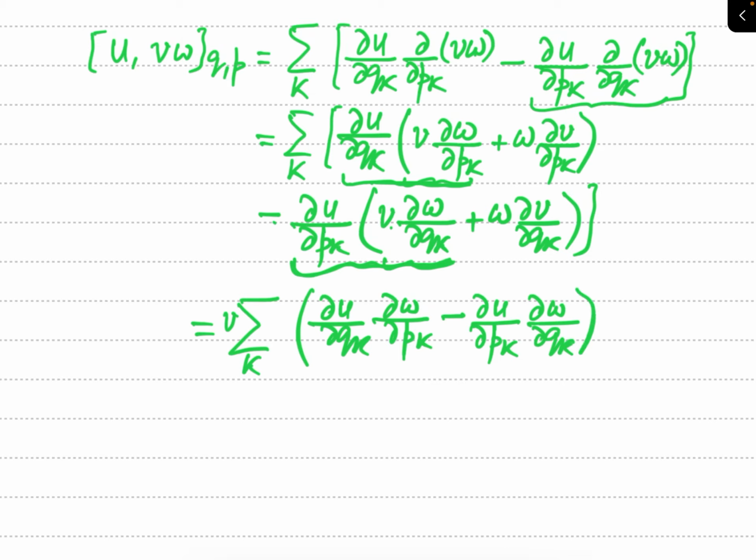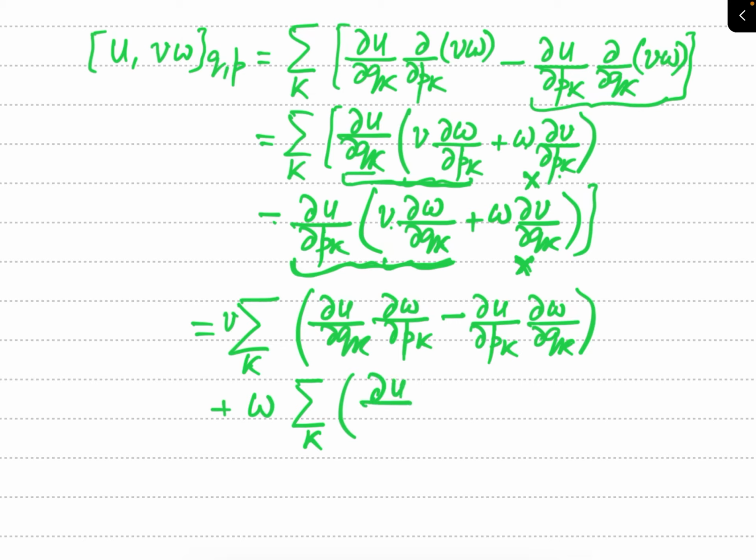Now we will take into account these two terms which I am just crossing. See these two terms which I have crossed. You can see in the first cross term W is present, in the second cross term again W is present. So you can take this W as a common factor outside of the sign of summation, and now associate these two terms. Here there will be del U by del QK times del V by del PK.